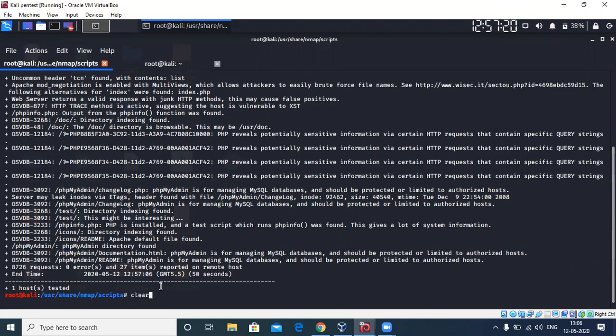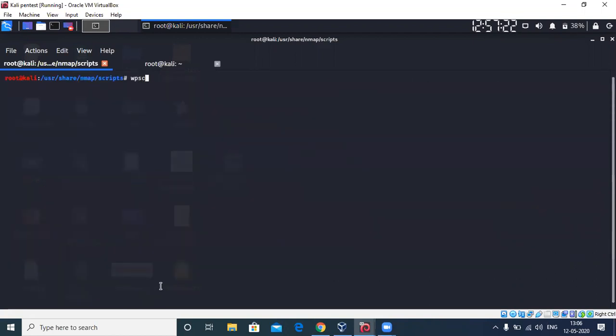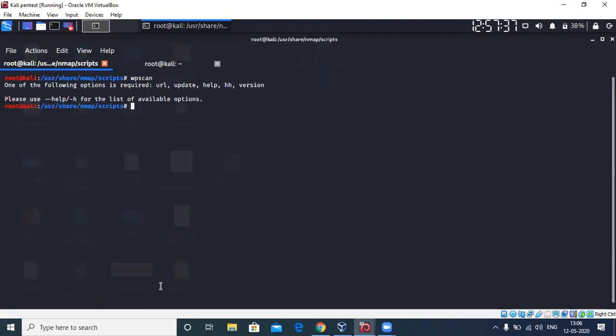Whereas if you want to see about WordPress, I don't have any vulnerable WordPress sites as of now, so I'm just going to introduce you to WPScan. Anyway, this is additional content, so you can go ahead and check. If you want to set up any WordPress, you can set up the TurnKey Linux that you have.